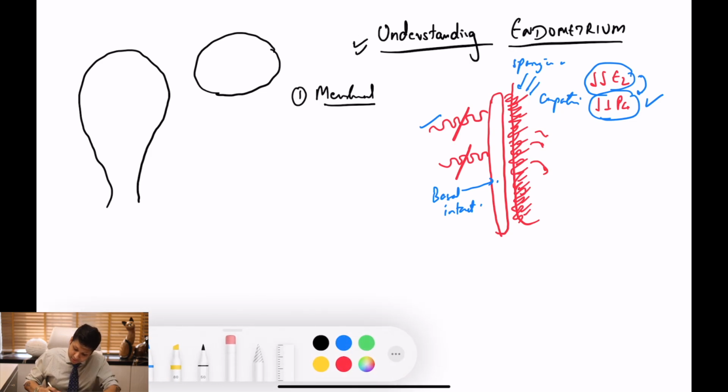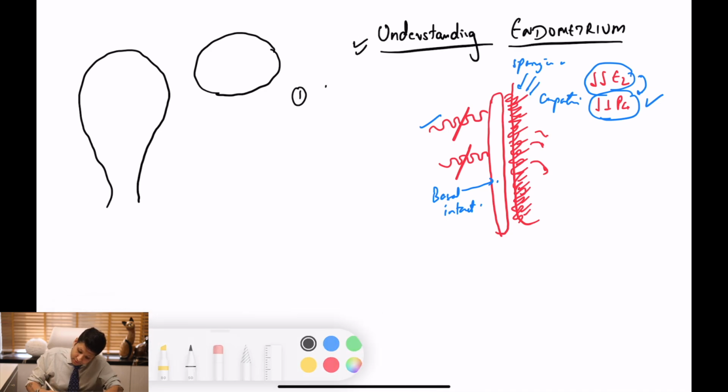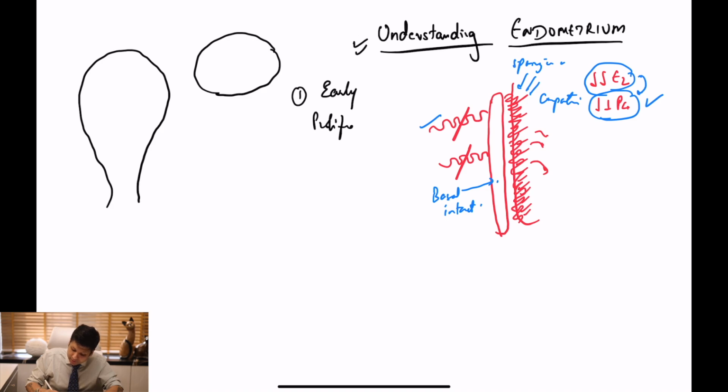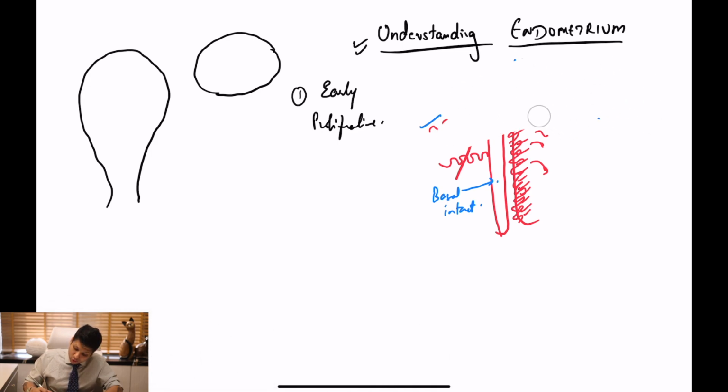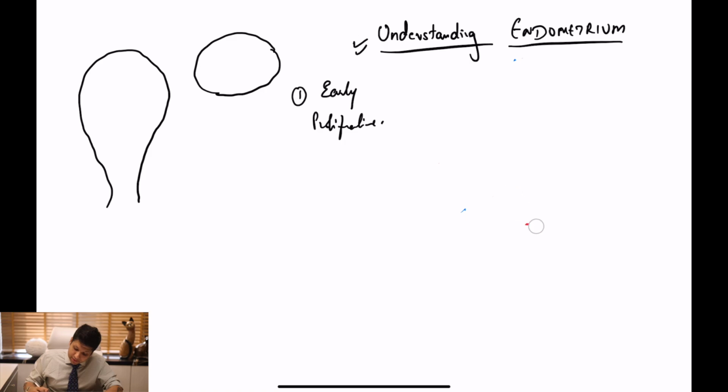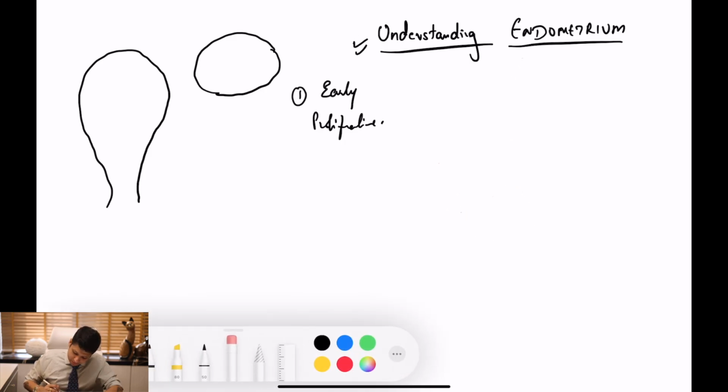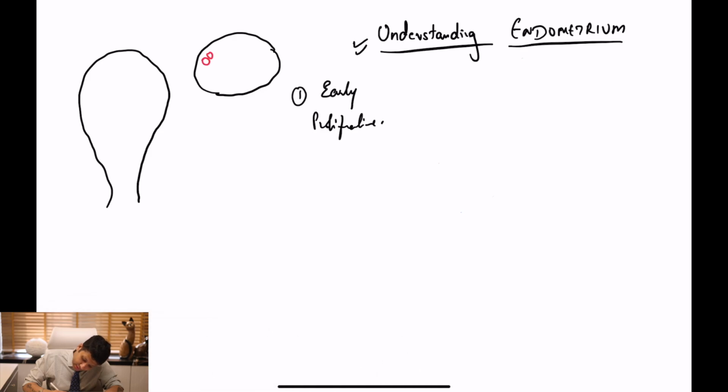And the second phase is going to be the early secretory phase. I'm sorry, it's going to be the early proliferative phase. Okay. What is the early proliferative phase? In the early proliferative phase, as we all know, from the ovary, a cohort of follicles has already been stimulated. Okay. So if I draw the ovary here, you will have a cohort of follicles which are going to get stimulated. And if I draw the endometrium, it is going to be a thin endometrium.